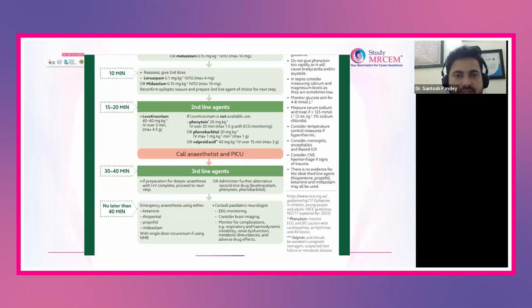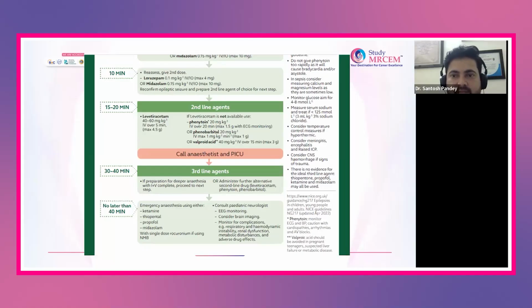Okay, now once 20 minutes is over, still the patient is seizing. Now this is the time when you inform the anesthesia person and the pediatric ICU person, as I have told in the adult station also. Now this is the time you would think of securing the airway before starting the third line of agent. So what are the third line agents which I have told previously, I will repeat again. Emergency anesthesia drugs that can be used are ketamine, thiopentone, propofol, and midazolam. And while doing this, you have to think of securing the airway also.